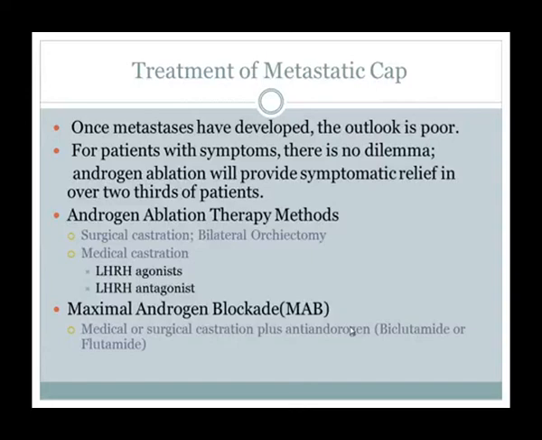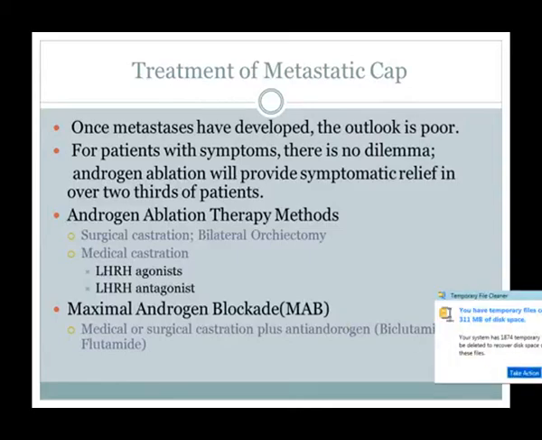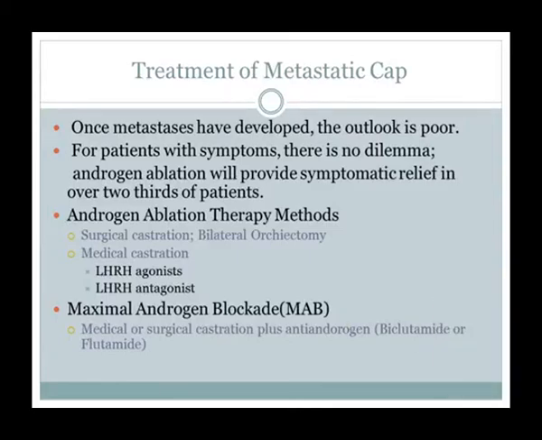Androgen ablation therapy methods are surgical castration, that is bilateral orchiectomy, medical castration, luteinizing hormone releasing hormone agonist and luteinizing hormone releasing hormone antagonist, and a third option, maximal androgen blockade, that is medical or surgical castration plus anti-androgen, that is bicalutamide or flutamide. So how does surgical castration work?